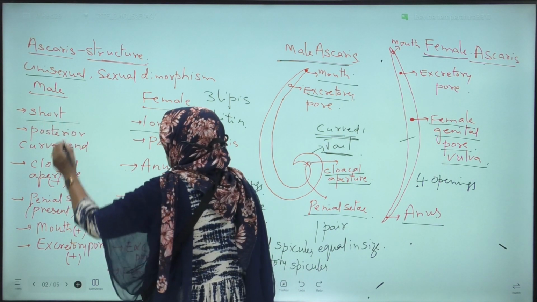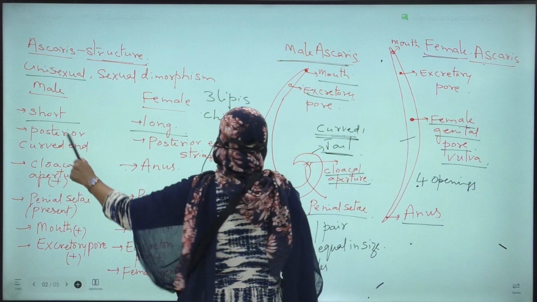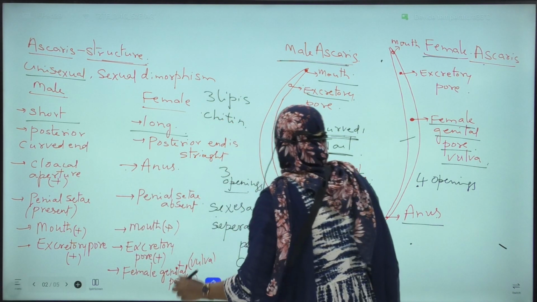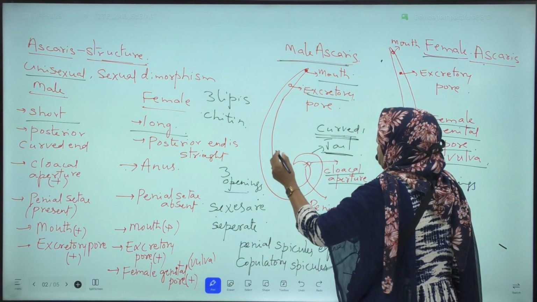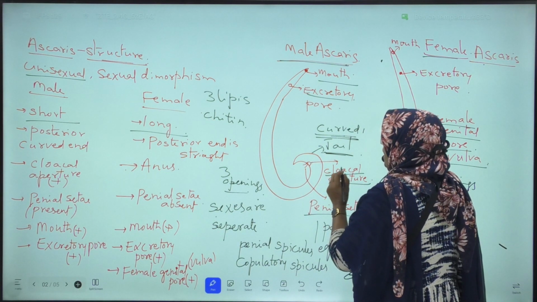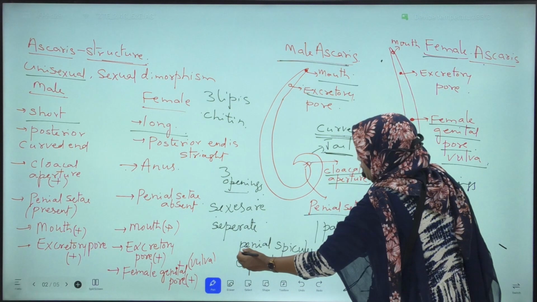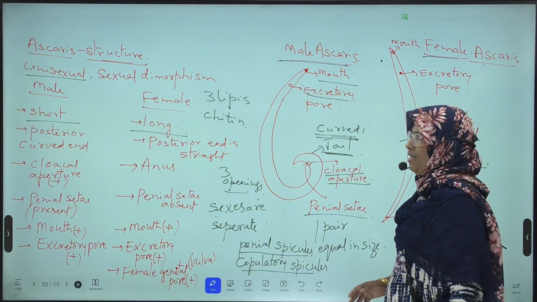Male Ascaris is short in size, female Ascaris is long, and posterior end of the male is curved and also considered as tail. At the posterior end of the male, cloacal aperture is present, which consists of a pair of pineal setae or copulatory spicules, which are equal in size.